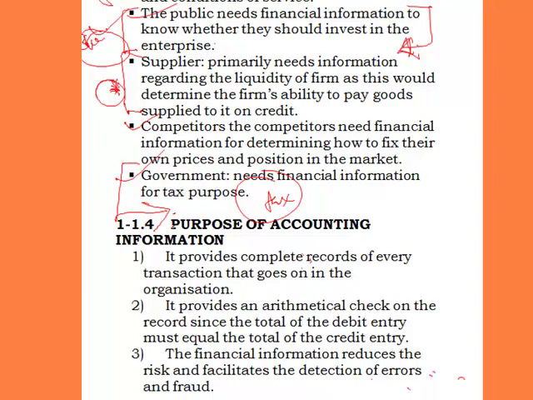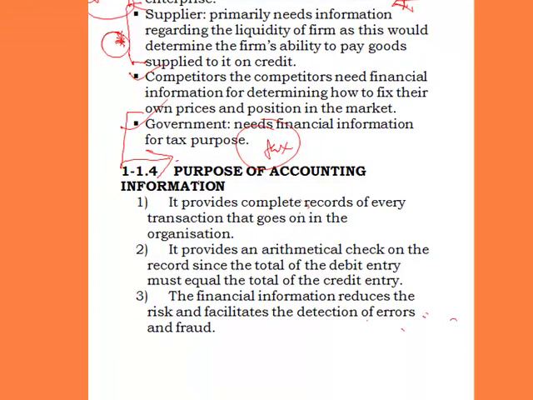Now, what are the purposes of accounting information? The first purpose is that it provides complete records of every transaction that goes on in the organization. It also provides an arithmetical check on the records, since the double entry principle states that for every debit entry there must be a corresponding credit entry. Therefore, the debit entries should equal the credit entries, and this in itself brings about an arithmetical check on all the postings or all the transactions in the organization. That's another purpose of accounting information.